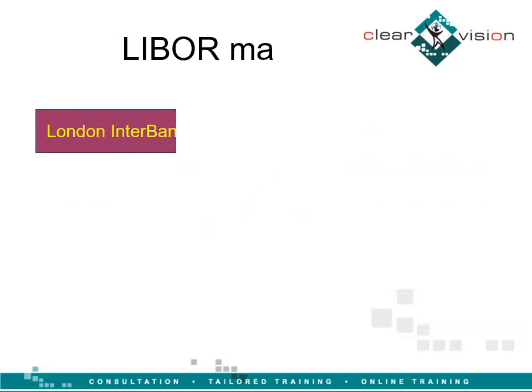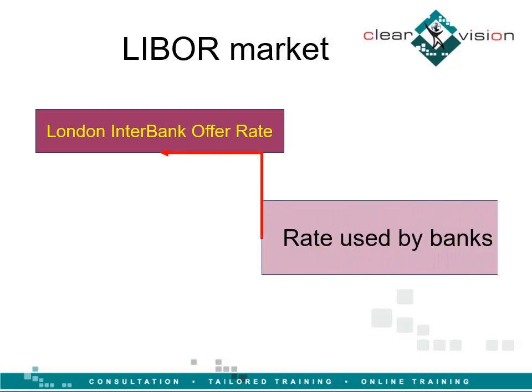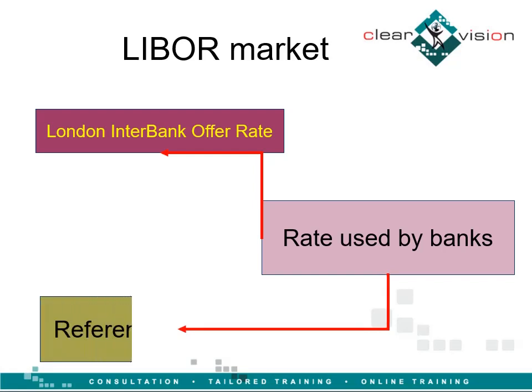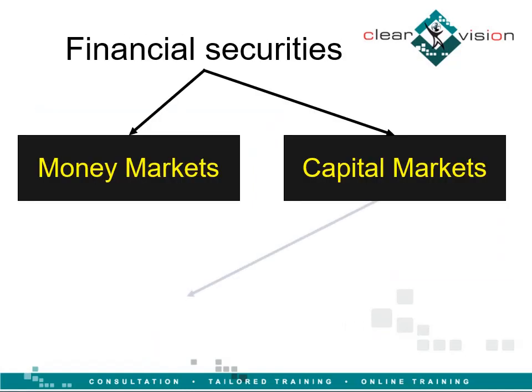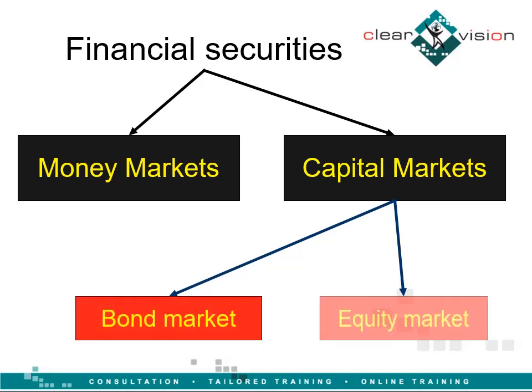London Interbank Offer Rate is the rate at which larger banks in London are willing to lend money among themselves. This rate becomes the premier short-term interest rate quoted in the European money market and serves as a reference rate for a wide range of transactions. Capital market can be further classified into bond market and equity market.